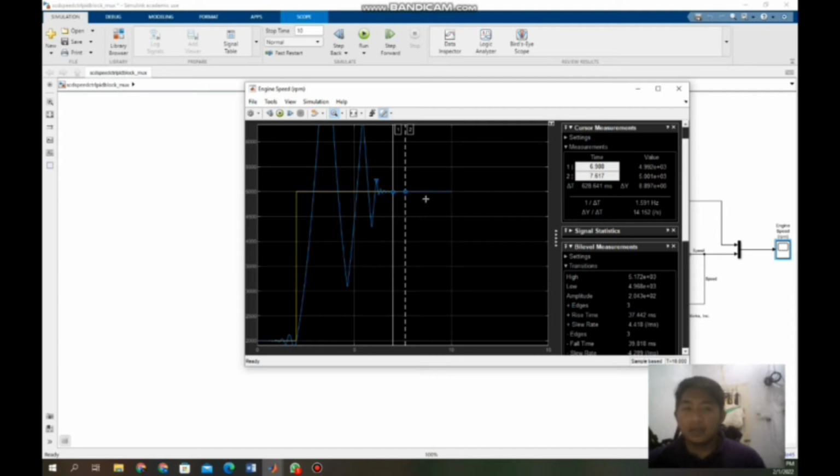You can see for this graph, it reached the steady state at 7.960 seconds, and the steady state response error is 0. The rise time is 0.893 seconds from 10% to 90%. Settling time is 0.206 seconds, and the maximum overshoot for this graph is 8,611. That's all from me.